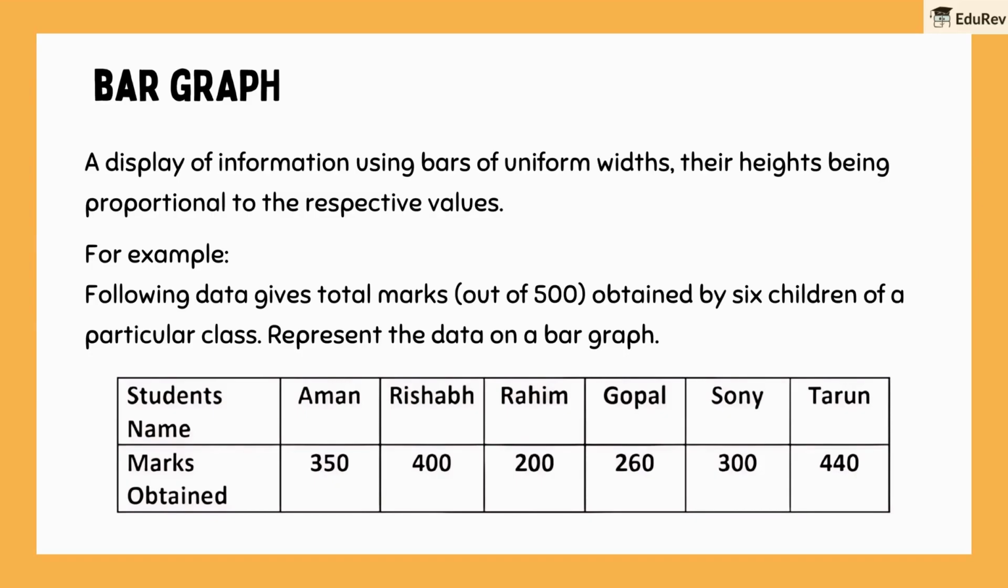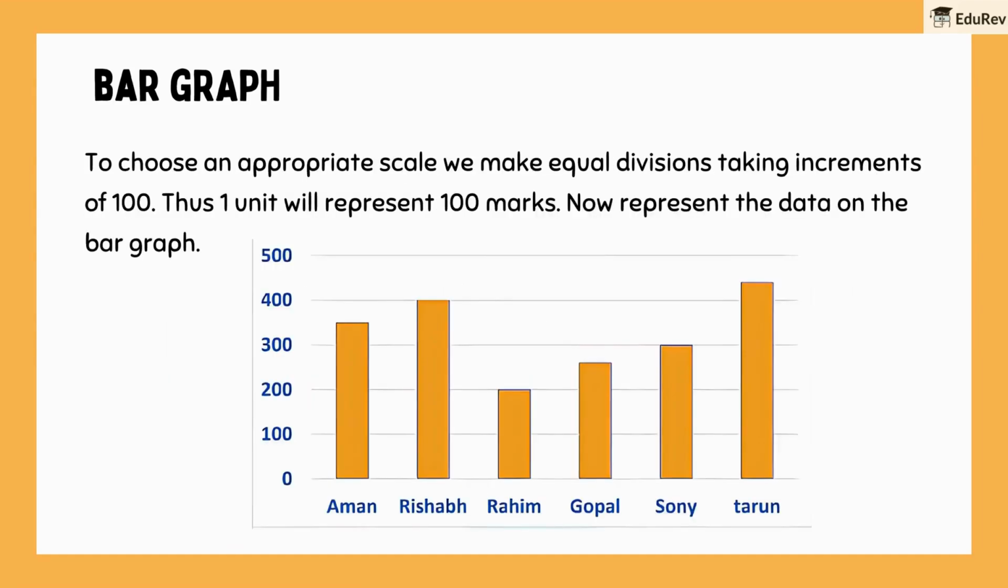Following data gives total marks, out of 500, obtained by 6 children of a particular class. Represent the data on a bar graph. To choose an appropriate scale, we make equal divisions taking increments of 100. Thus, 1 unit will represent 100 marks. Now represent the data on the bar graph. For example, Aman has scored 350 marks, so the bar will go till 350 according to the scale.